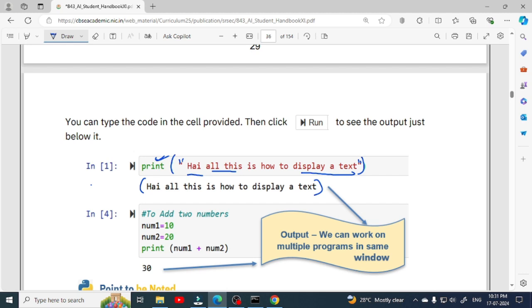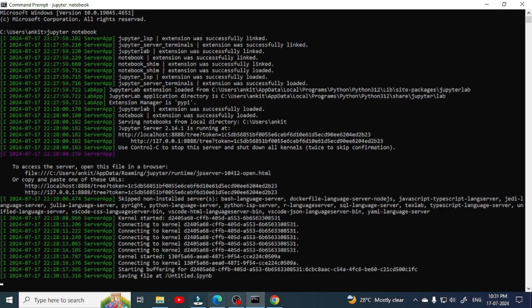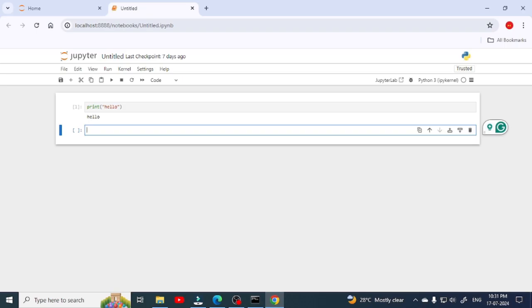So it is written that you can work with multiple programs in the same window. So we can make multiple programs. For example, this is a program of displaying a simple message. Then we can also make another program to add two numbers in the same window. So let's see, we are going to open Jupyter Notebook. Now this is the next line. Here you can write another program.